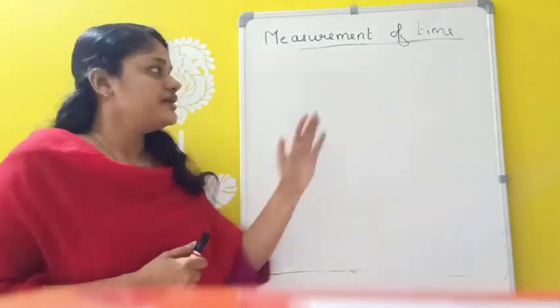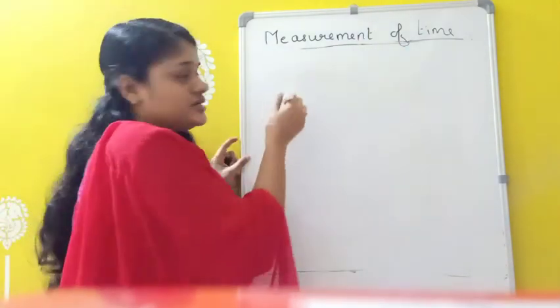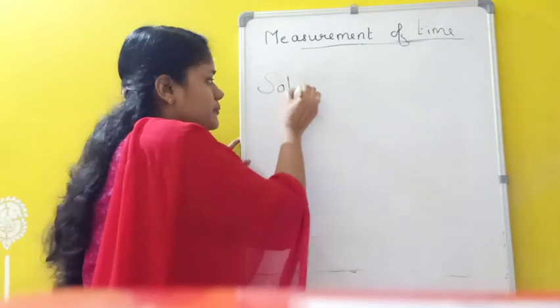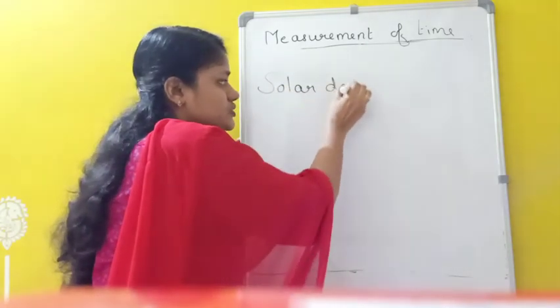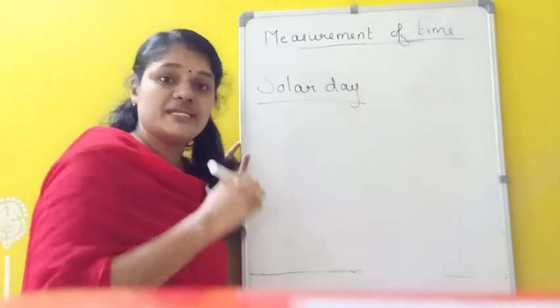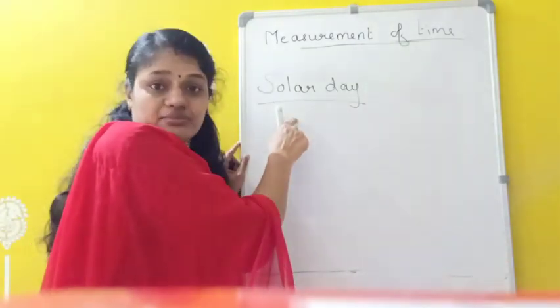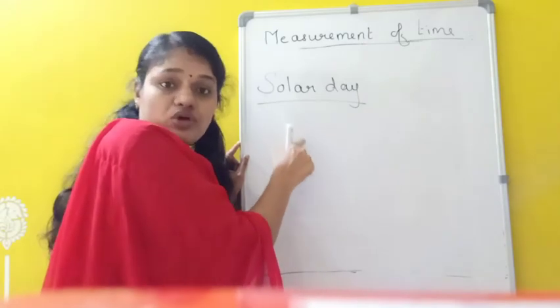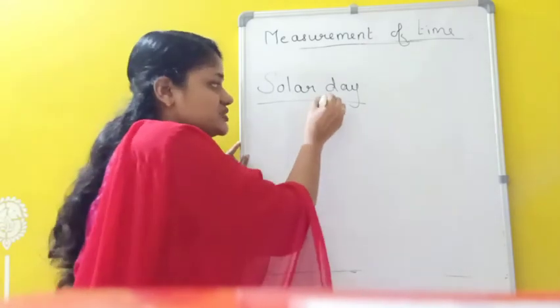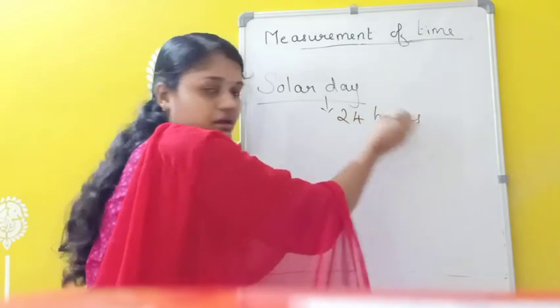Next is measurement of time. The SI unit of time is second. And solar day is the time taken by Earth to complete one rotation on its own axis. That is called one solar day. It is equivalent to 24 hours, we know. 24 hours is one solar day.